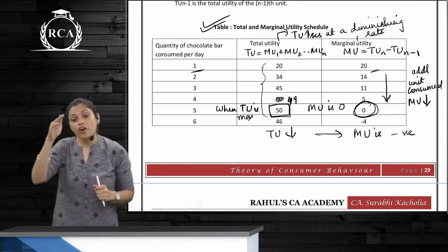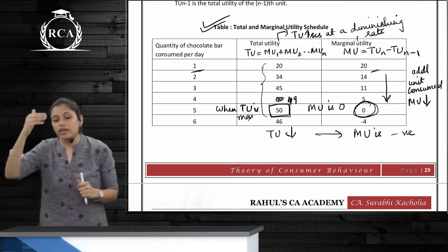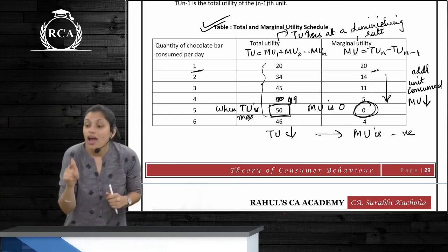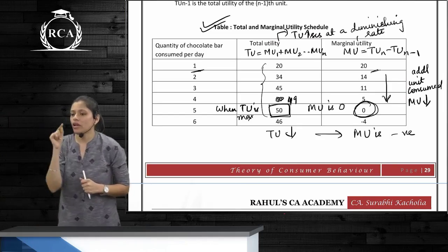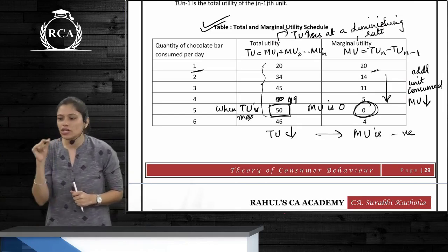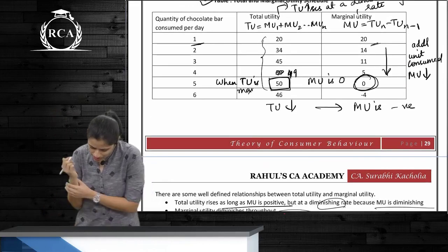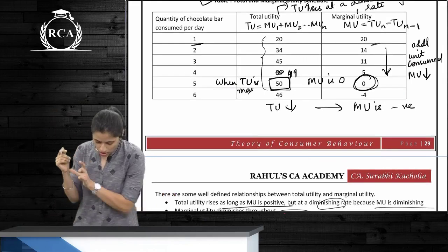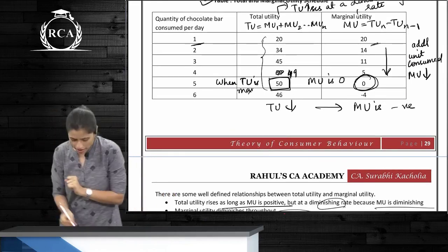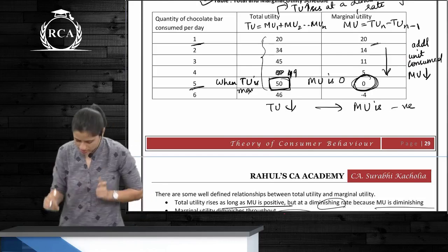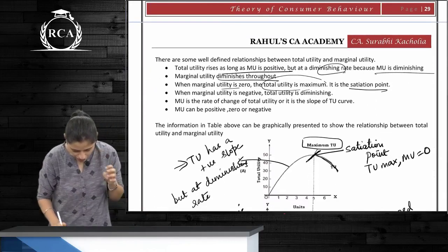The reason for the diminishing curve, or TU increasing at a diminishing rate, is because MU is falling. Because marginal utility is falling. So here, at which quantity consumed is the maximum? At 5, your TU is maximum and your MU is 0. Now we've discussed the relationship.